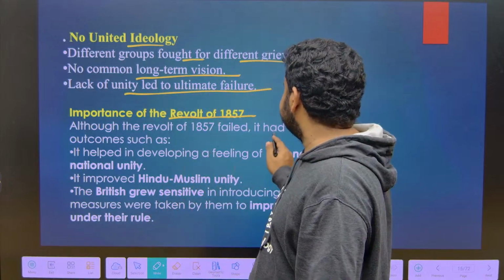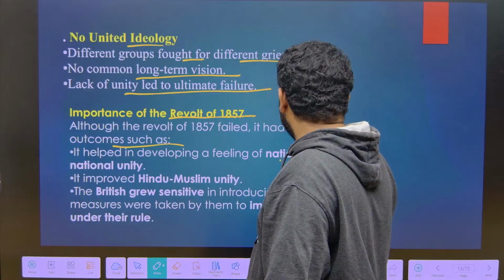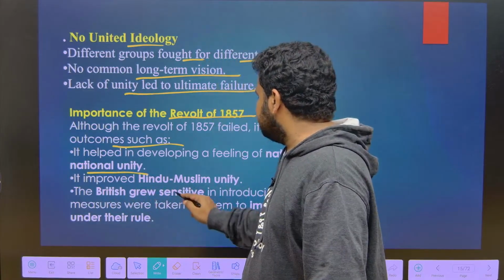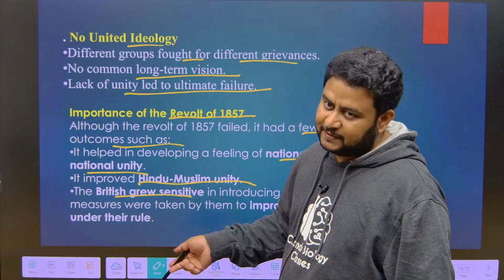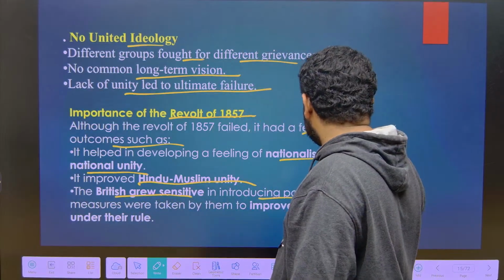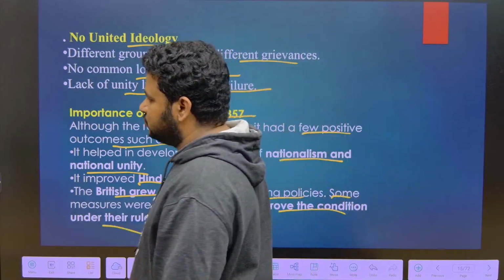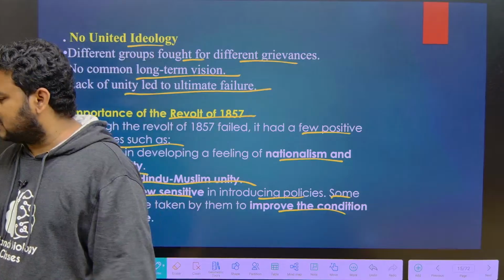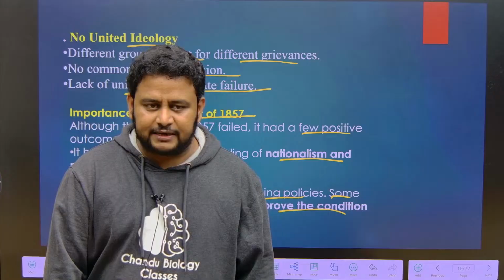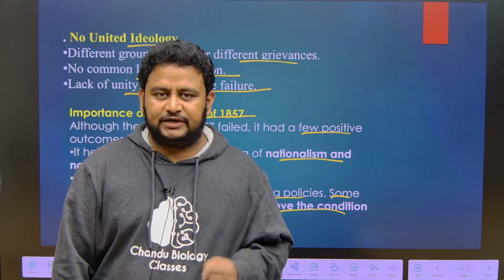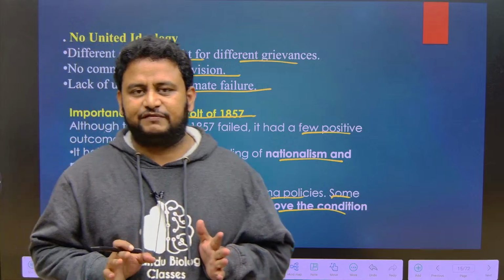Although the revolt of 1857 failed, it had a few positive outcomes. It helped in developing a feeling of nationalism and national unity. It improved Hindu-Muslim unity. The British grew sensitive and framed policies in favor of Indians. Later, some measures were taken by them to improve conditions under their rule. So these were the positive impacts of the 1857 revolt: growth of nationalism and Hindu-Muslim unity. That is the biggest positive we can take from the 1857 revolt.